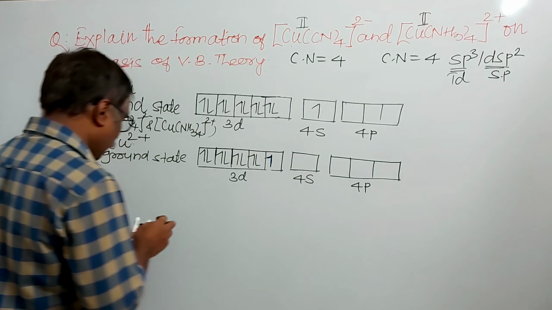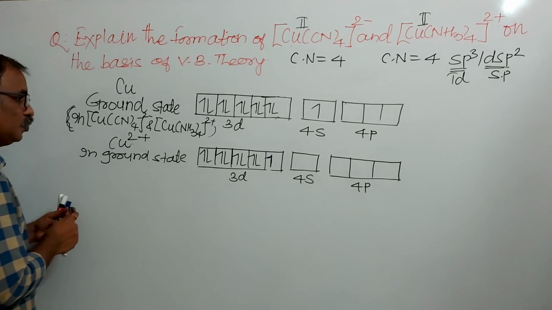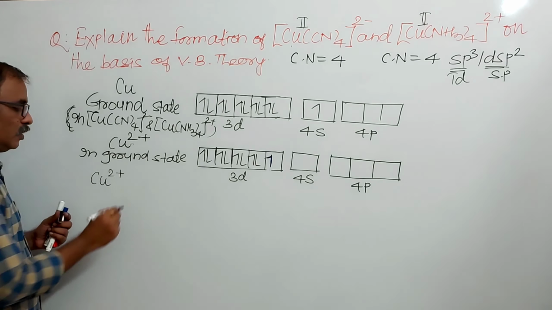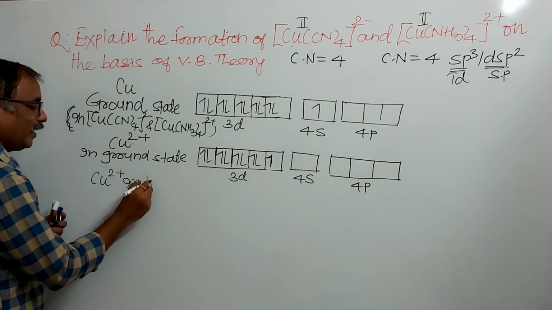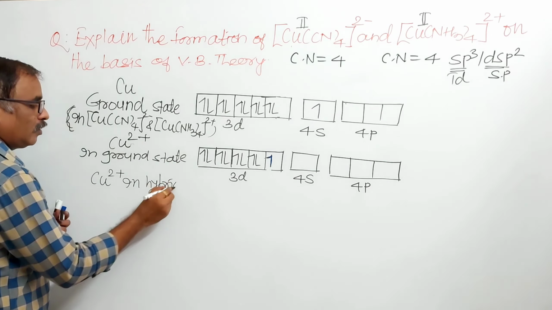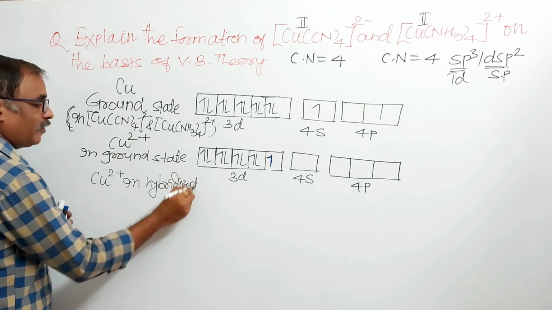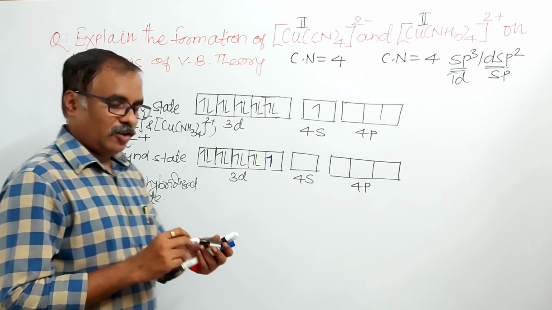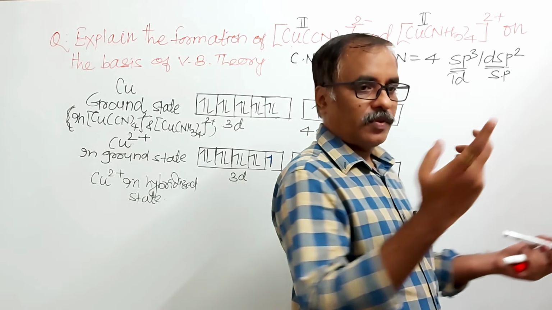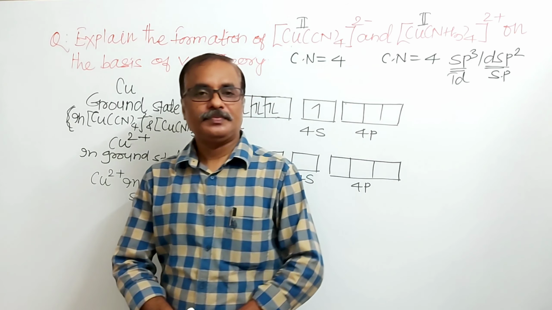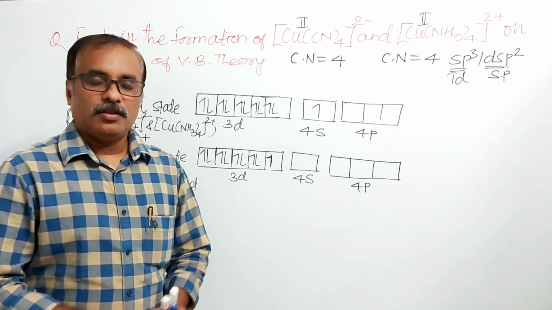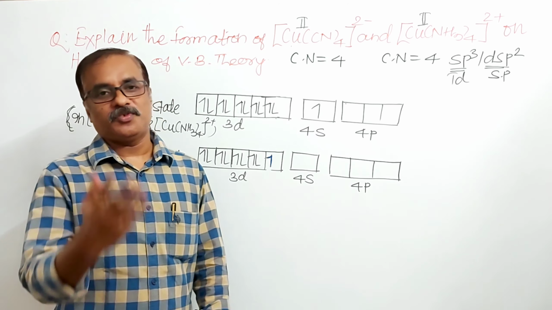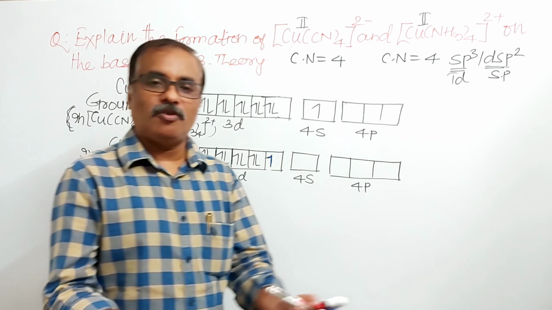What is the next? Cu plus 2 in hybridized state. Mixing and recasting of atomic orbitals of the same atom with comparable energy is said to be hybridization.